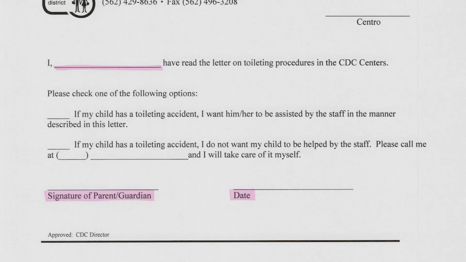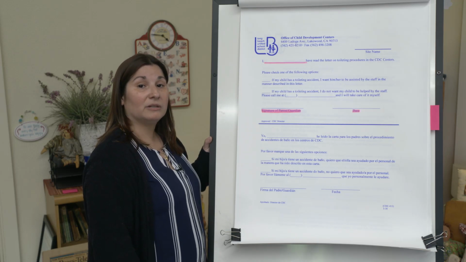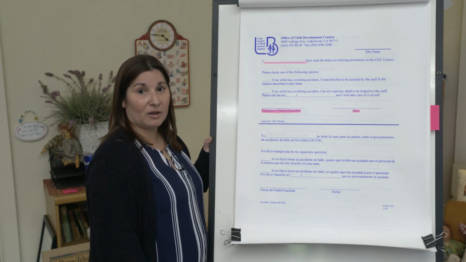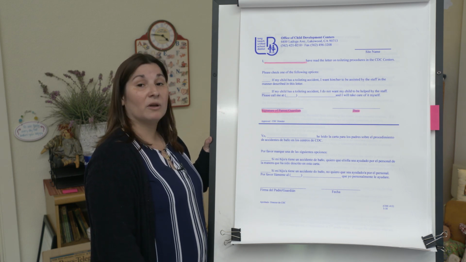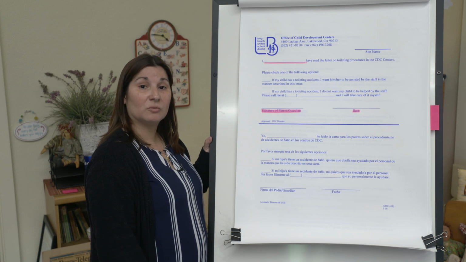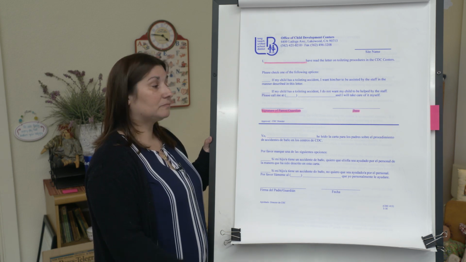This form is verifying that you have read the toileting procedures. The parent is going to print their first and last name here. If you are in our part day program, we do not have the option of allowing you to bring in an extra set of clothing due to space restrictions, as well as other children using the classroom either before or after your student because they are only there for the 3 hours.